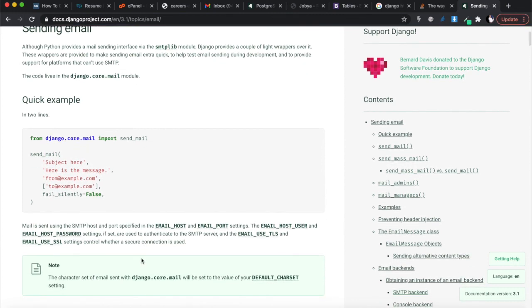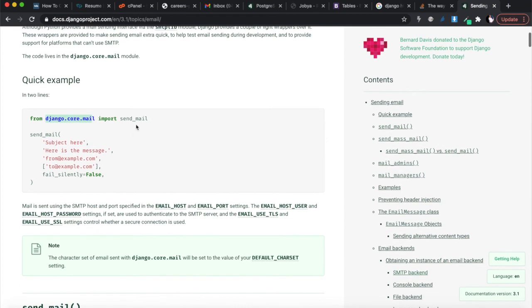Okay, so it's very, very easy. It's even simpler than it is in Flask to send an email through Django. So you basically have to import everything from Django core mail, and then the easiest way is to use what they call send mail. Send mail is just a function that takes the subject, the message, from and to, and then it will just send the mail. You can even do this without having a mail client,